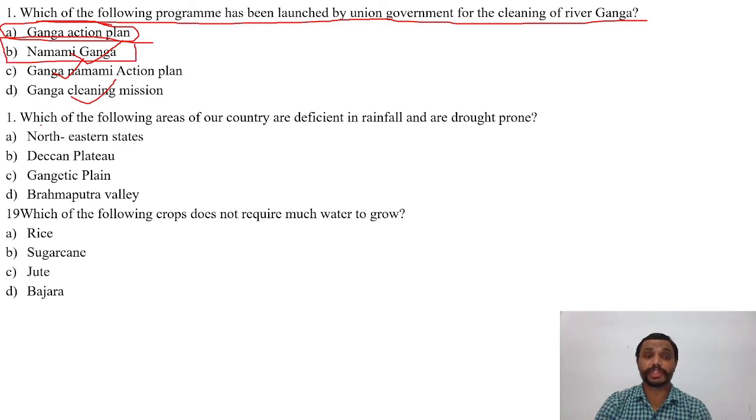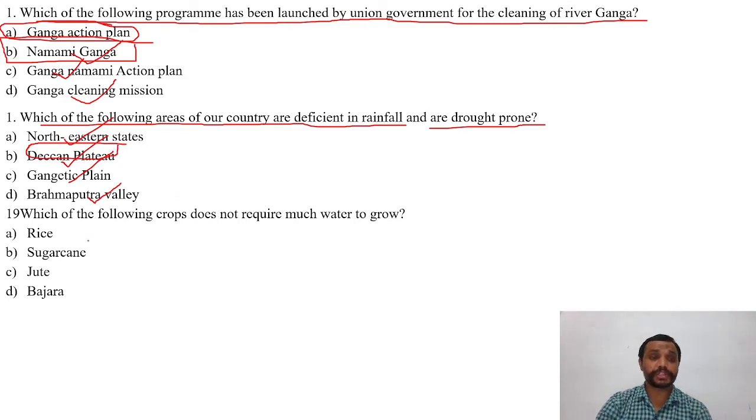Now the next question is, which of the following areas of the country are deficient in rainfall and are drought prone? Options are A, Northeastern states, B, Deccan Plateau, C, Gangetic Plain, D, Brahmaputra Valley. The right answer is B, that is Deccan Plateau.